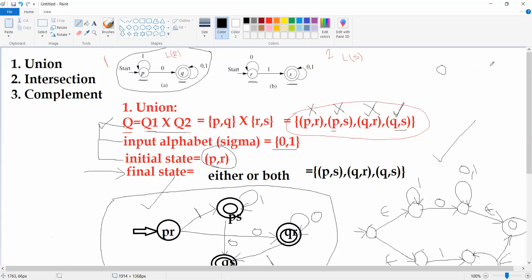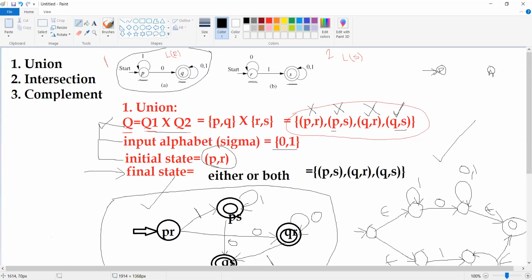This is the first state and this is the second state. As you know, I just told you, P is the initial state. So this is P, and this is Q. So P and Q, these are the two states.